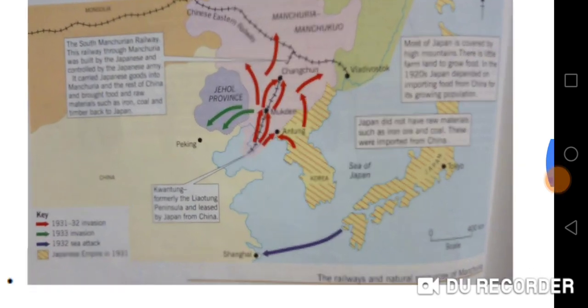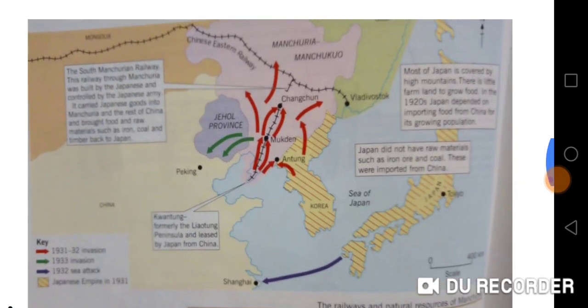If we'll take a minute to study the image below, it shows the Manchuria crisis and how Manchuria was invaded by land and by sea, as well as what the Japanese Empire was like in 1931.